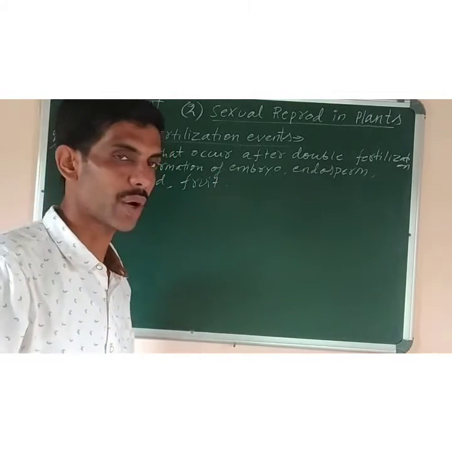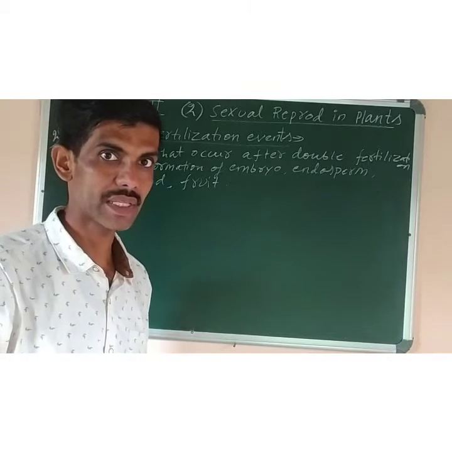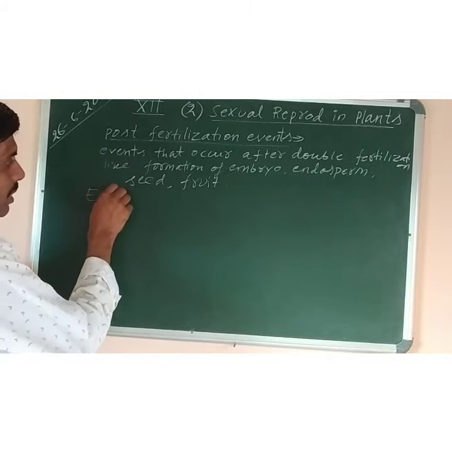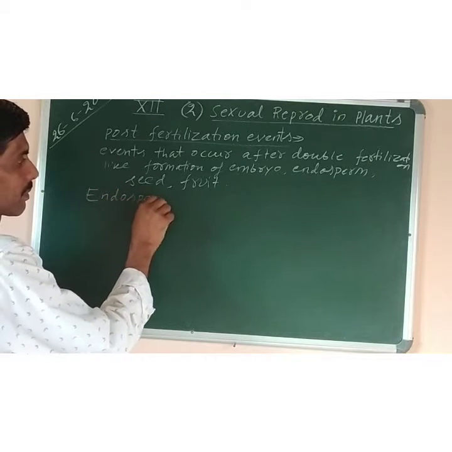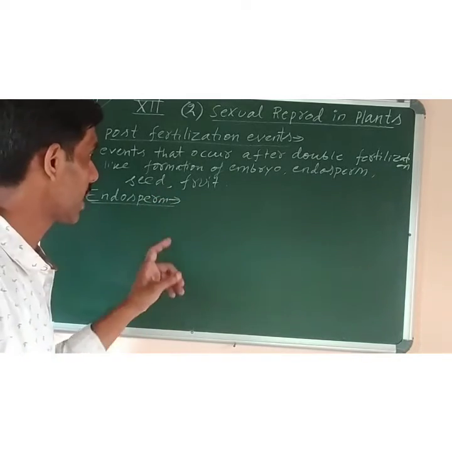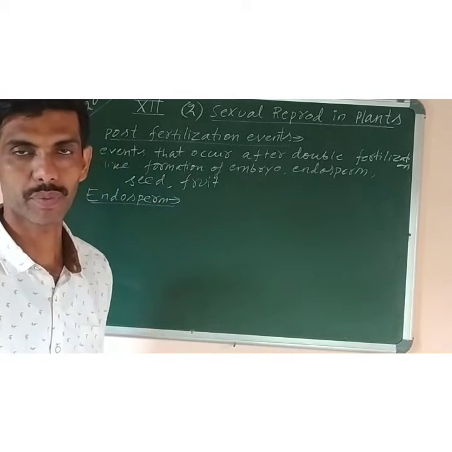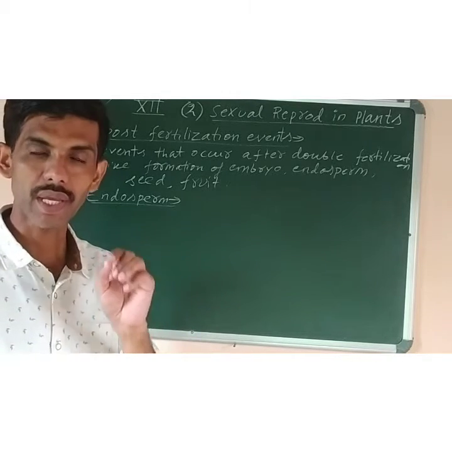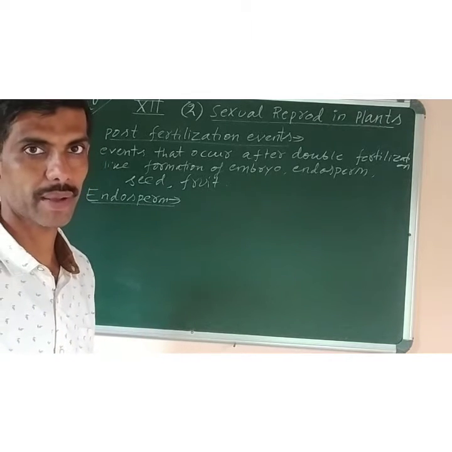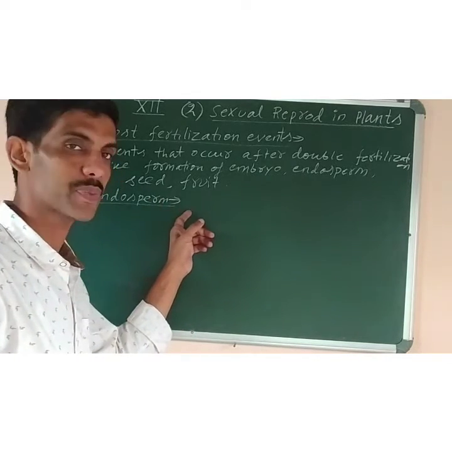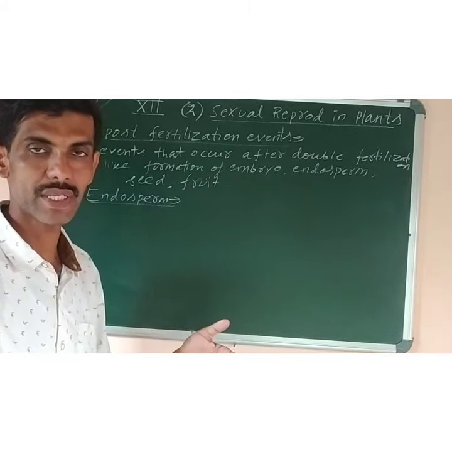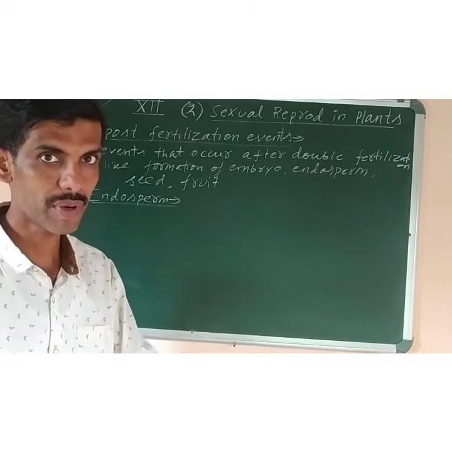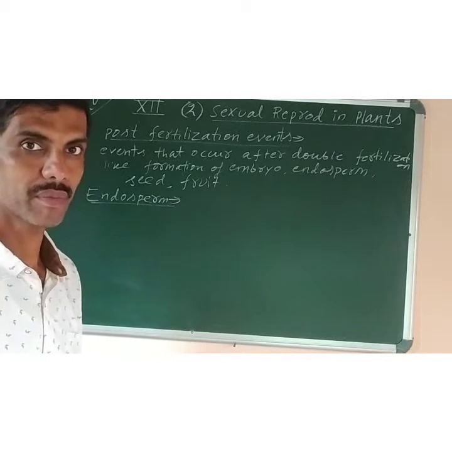Okay. Then the next topic which we will see that is there in the syllabus is embryo development. But before that, endosperm is there. Let's complete what is endosperm. It is a nutritive tissue which is formed by the fusion of one male gamete with the secondary nucleus present in the embryo sac. Development of endosperm precedes, means it comes before, the development of embryo. Means embryo is formed later, endosperm is developed before that.